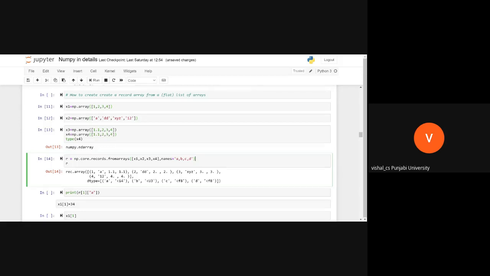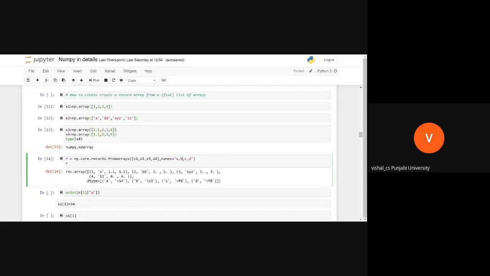And after that, as the second argument, we are giving names. What are we giving? Names. We will give the first array the name A, the second array the name B, the third the name C, and the fourth the name D. Is it okay? Okay. Now see, this is showing me the data type. This is showing that the first array, A, is x1, B is x2, C is x3, and D is x4.